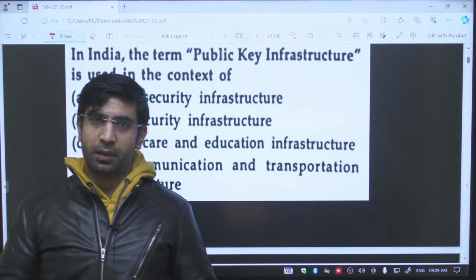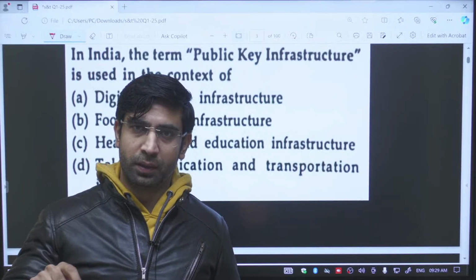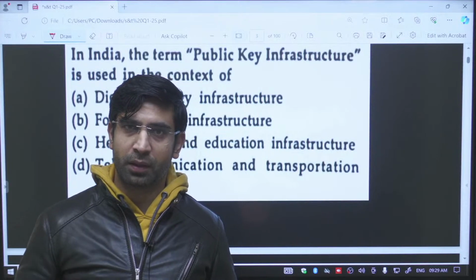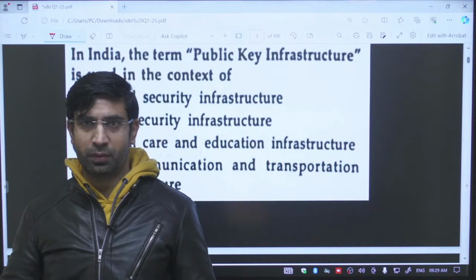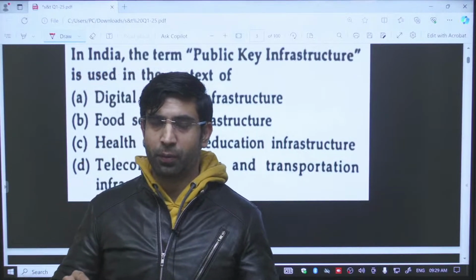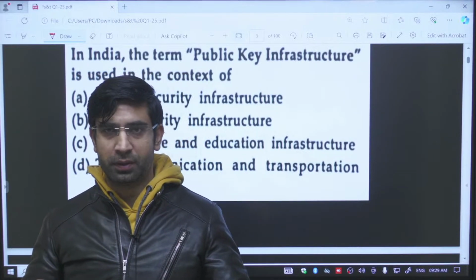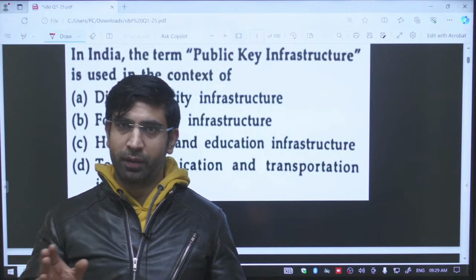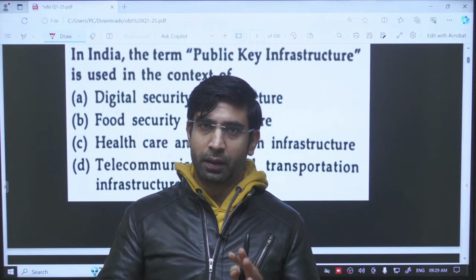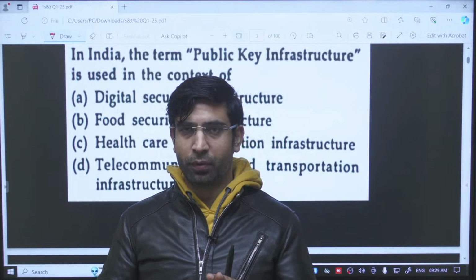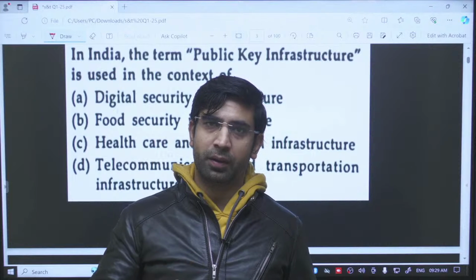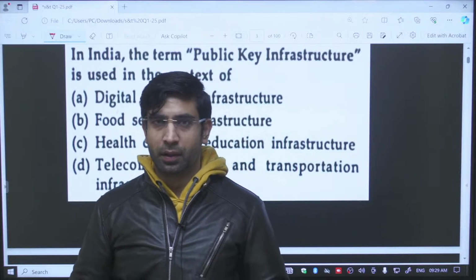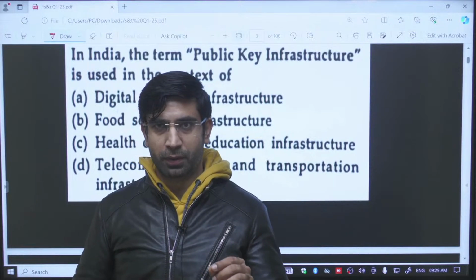Public key means this is the password or the key which is published by the certifying agency in the public, for the public. For example, if I am a person who is certifying or who is using his own digital signatures, then I will be encrypting my content into the digital form by using a private key. That private key I will be getting from the certifying agency, and this key is nothing but a password.